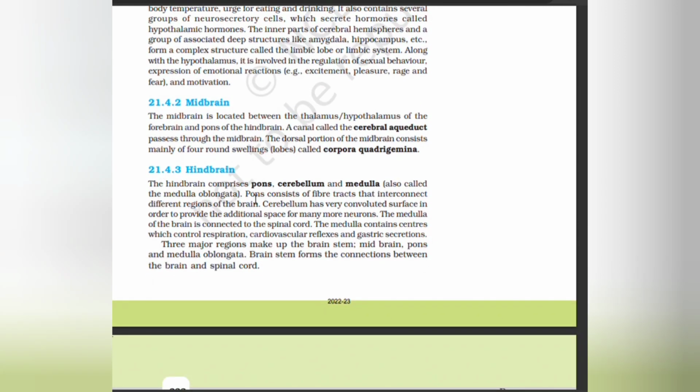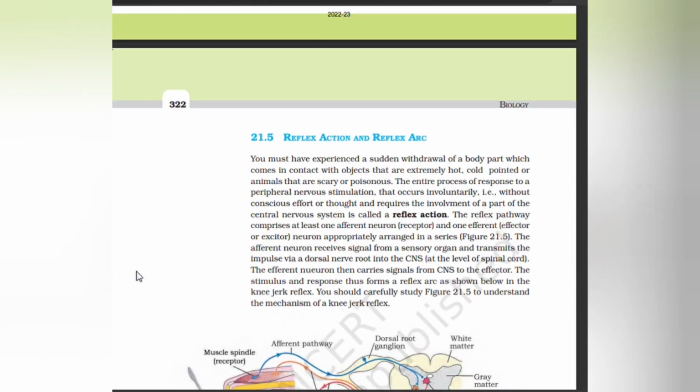Hindbrain. Hindbrain comprises pons, cerebellum, and medulla, also called the medulla oblongata. Pons consists of fibre tracts that interconnect different regions of the brain. Cerebellum has a very convoluted surface in order to provide the additional space for many more neurons. The medulla of the brain is connected to the spinal cord. Medulla contains centers which control respiration, cardiovascular reflexes, and gastric secretions. Three major regions make up the brain stem, that is the midbrain, pons, and medulla oblongata. Brain stem forms the connections between the brain and the spinal cord.